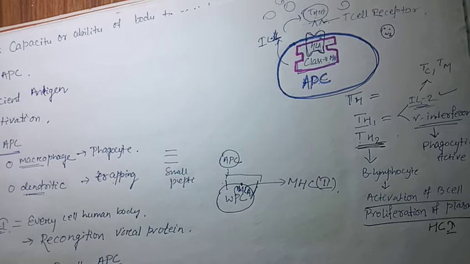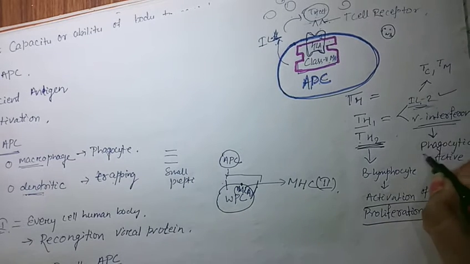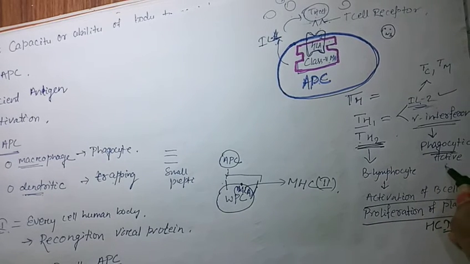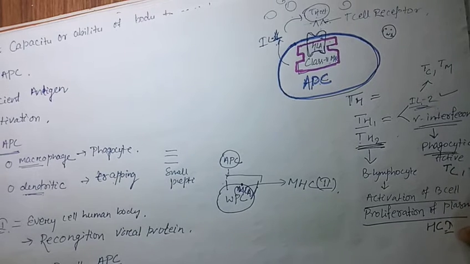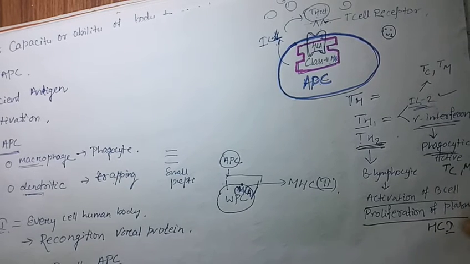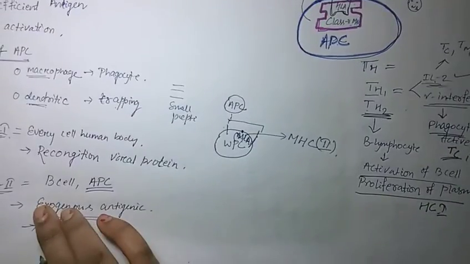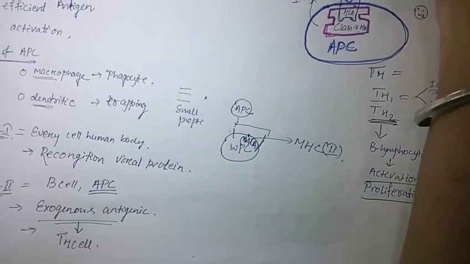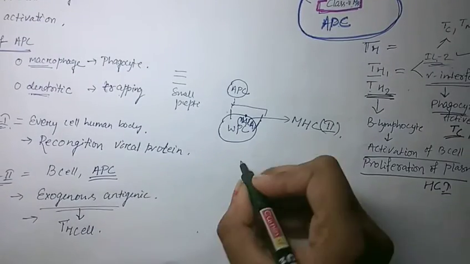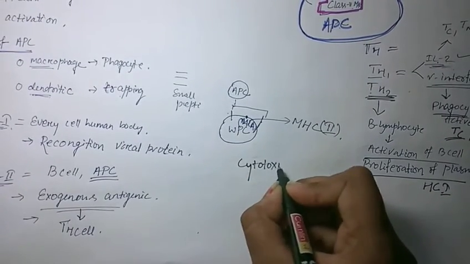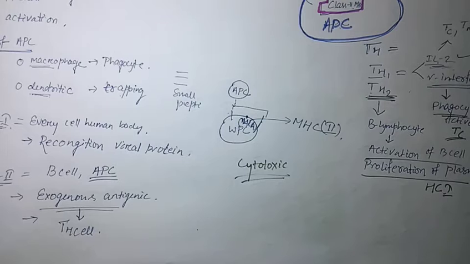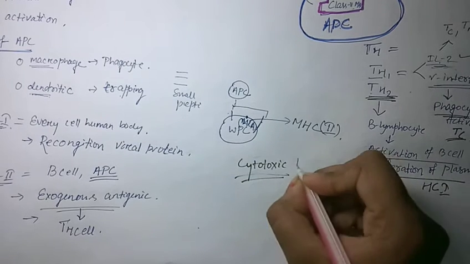Now, what is the role of the cytotoxic cell? Here we discussed that the phagocytic activity is caused by the T cytotoxic cell, by macrophage and by NK cell. These are responsible for phagocytic activity. Now the role of a cytotoxic cell in cellular immunity. What is the role of the cytotoxic T cell? The cytotoxic T cell is mainly activated by whom? By T helper 2 cell. So what is the mechanism of cytotoxic T cell activation?